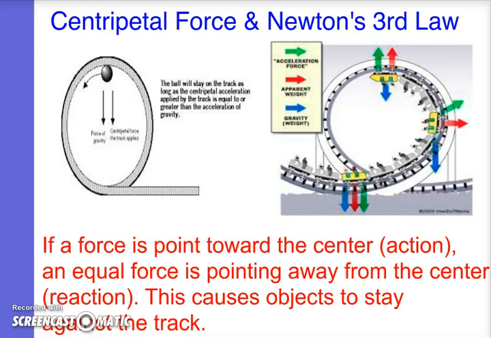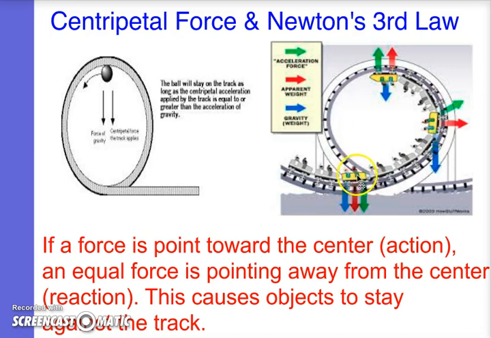Now, how does this apply to Newton's third law of motion? Well, if the centripetal force is pointing toward the center of the circle, then there's a reaction force pointing away from the circle and keeping the roller coaster against the track so it doesn't fall toward the center of the circle. Now, there are actually a few different forces in play here.